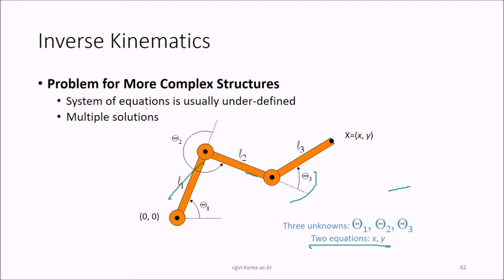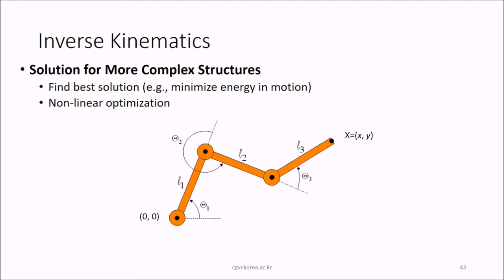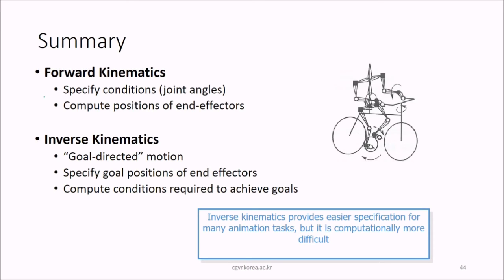So you need to have multiple equations on this. So the solution for this complex structure is to find the best solution. That is, you want to minimize energy in the motion, and this is the non-linear optimization we can apply.